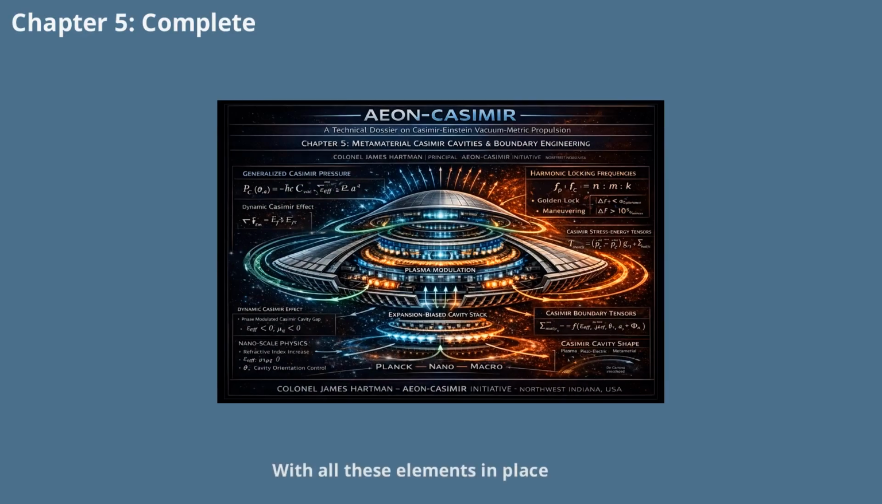With all these elements in place, Chapter 5 of the AEON-CASIMIR Dossier stands complete. We've explored how boundary engineering, metamaterials, and advanced quantum effects come together to form the physical engine core of a revolutionary propulsion system. This chapter lays the groundwork for future advancements in field architecture and sets the stage for the next generation of space exploration technologies.